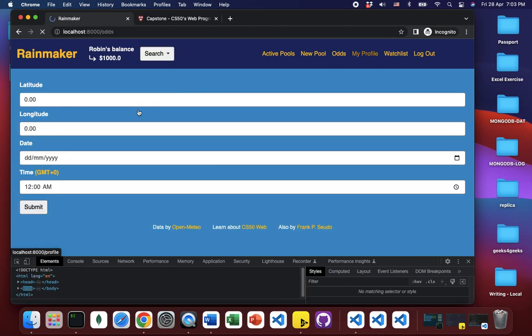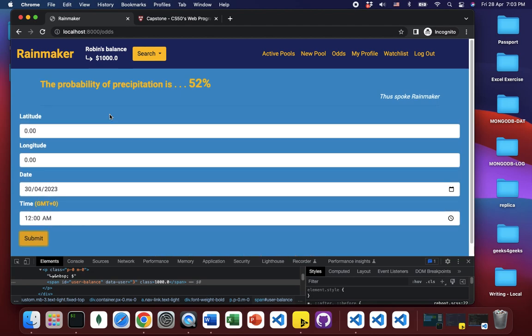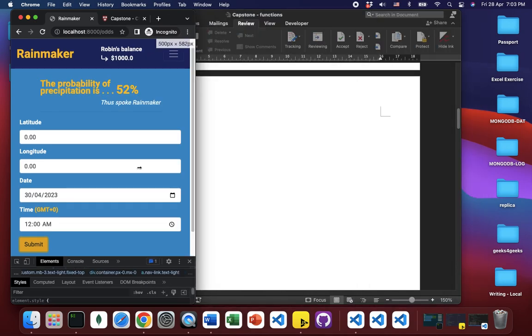Another function I want to demonstrate is the forecast function, which can help you get a real-time forecast of weather in the future. Let me click that. Okay, that can help inform the user's gambling decision. Finally, the other requirement I have to demonstrate is that this website is mobile responsive.